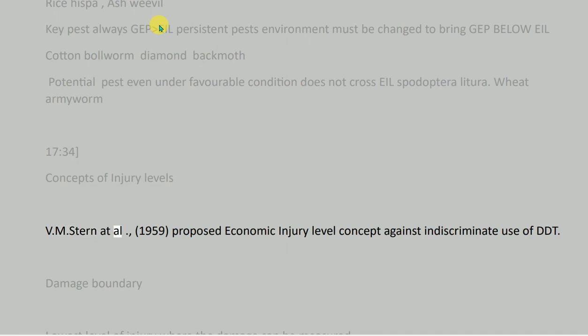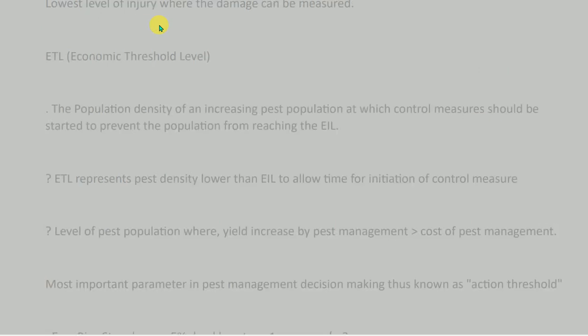Stern et al. 1959 proposed the economic injury level concept against the indiscriminate use of DDT. Damage boundary: the lowest level of injury where the damage can be measured. ETL, economic threshold level: the population density of an increasing pest population at which control measures should be started to prevent the population from reaching the EIL. ETL represents a pest density lower than EIL to allow time for initiation of control measures.